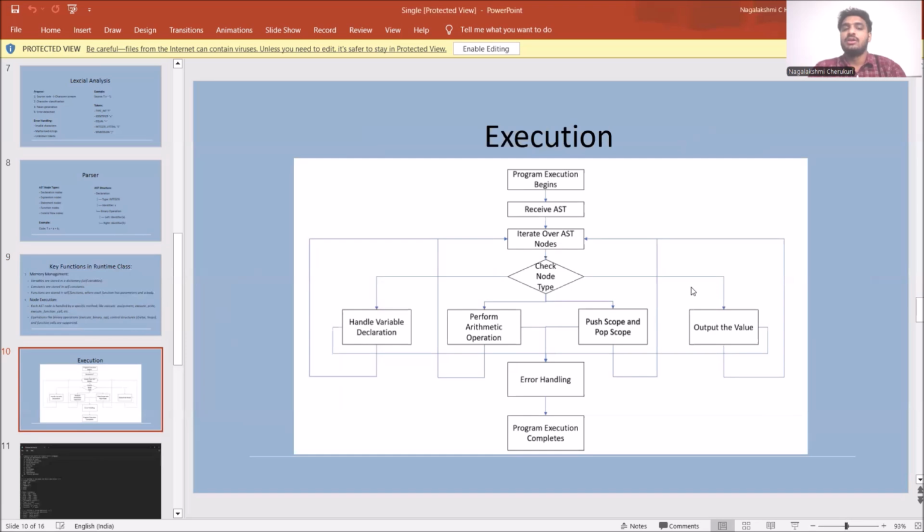If there's a function call, the program manages this code. If any errors happen during all these steps, they are sent to the error handling step. The program continues processing until it finishes this flow, which ensures that the program works smoothly and handles all problems that come up. This is the main flow and execution of the entire program.